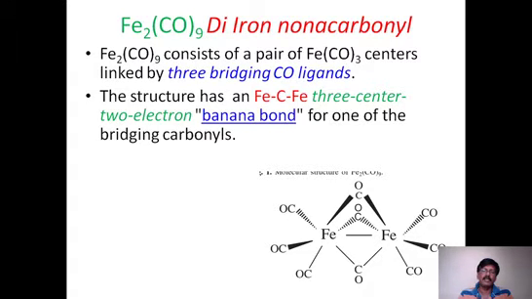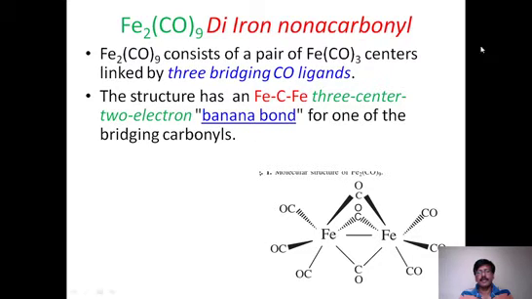each iron. You can see three terminal carbonyls. Each iron is having three pairs. That is 1, 2, 3 on different pairs. On both sides we can see carbonyl, carbonyl, carbonyl, and in the middle the remaining three are bridging type. They are bridging type banana bonds. Again, 3 center 2 electron type bonding. That is iron carbonyl iron.